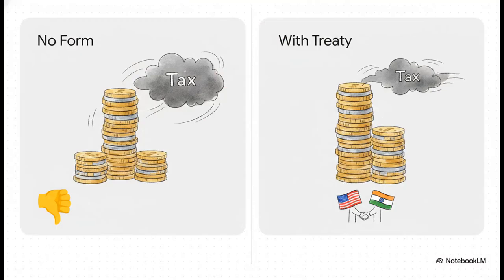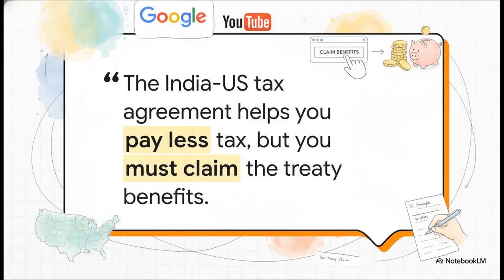Just look at the difference here. On the left, that's the penalty for ignoring the form. But on the right, that's the power of the tax treaty. By filling out the form correctly, you change the whole game. Instead of a flat 24% on everything, you pay a much smaller rate, around 15%. And, this is the best part, only on the money you earn from US viewers. So in our 1 lakh example, your tax bill could drop from a painful 24,000 all the way down to just 3,000.